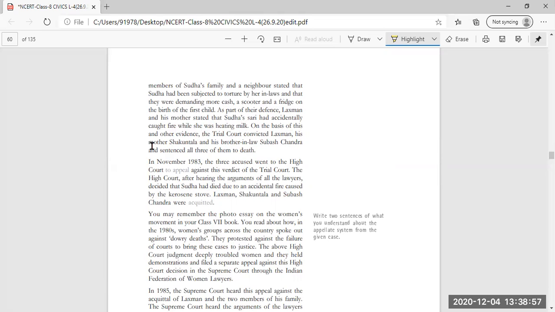On the basis of this and other evidence, the trial court convicted Lakshman, his mother Shakuntala, and his brother-in-law Subhash Chandra, and sentenced all three of them to death.